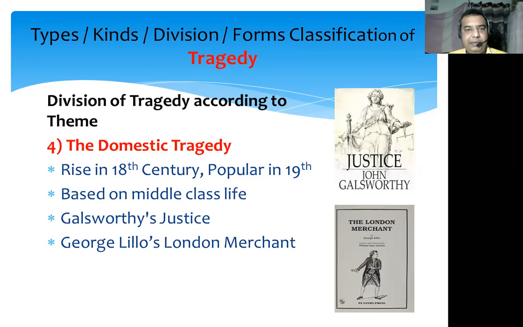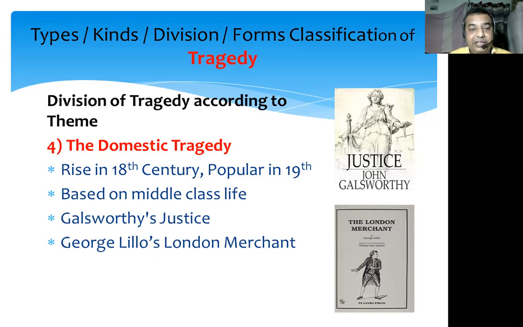The next and last type of tragedy, according to the theme, is domestic tragedy. As the name implies, it is related to domestic life, the life of common people and the middle class. This type of tragedy evolved during the 18th century and became extremely popular during the 19th century.